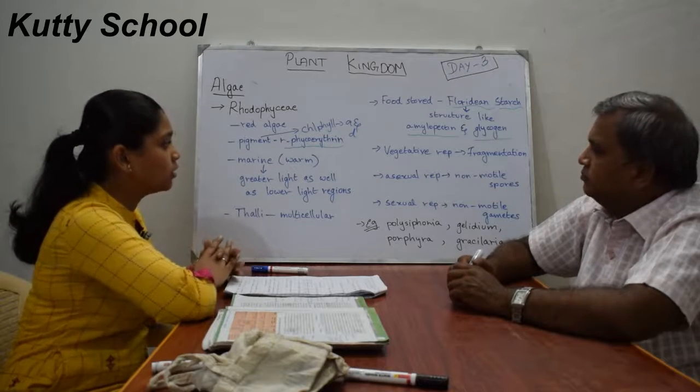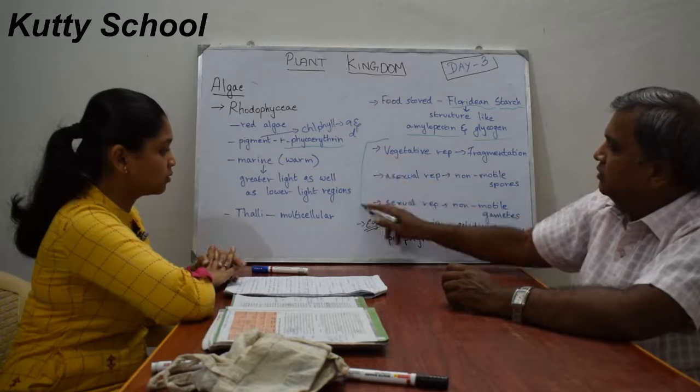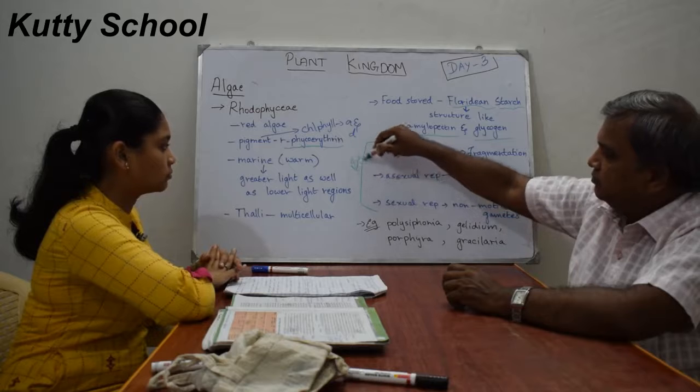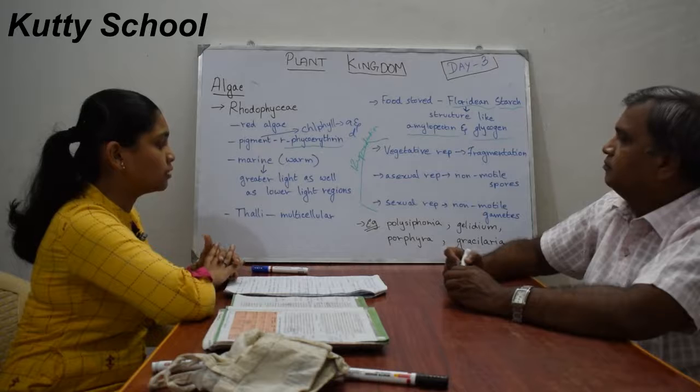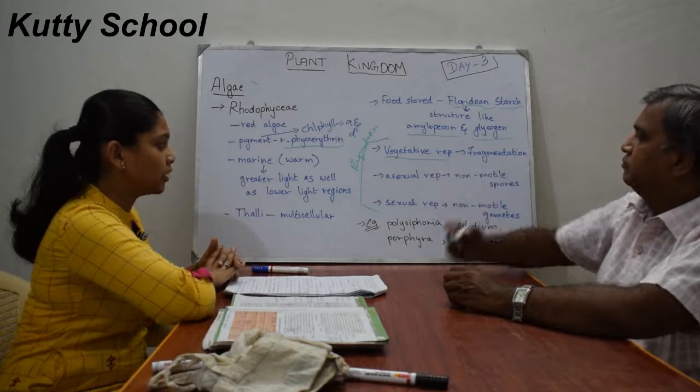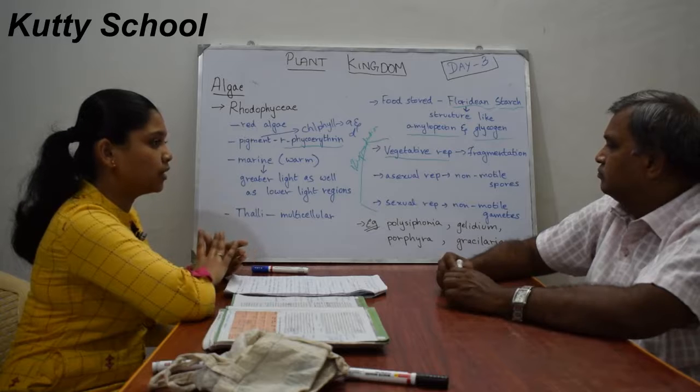Vegetative reproduction is through fragmentation, and asexual reproduction is through non-motile spores.